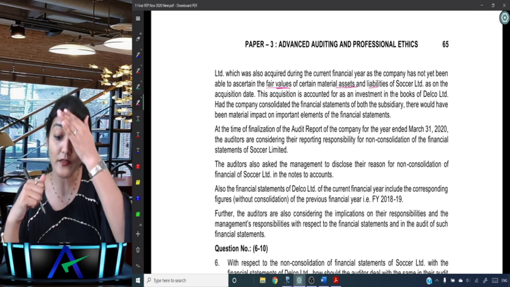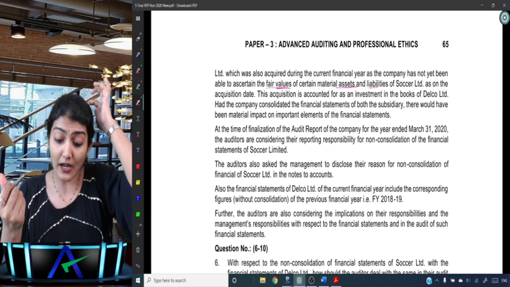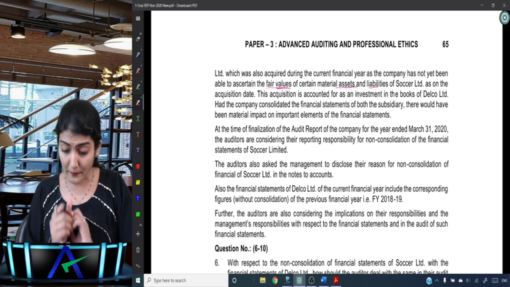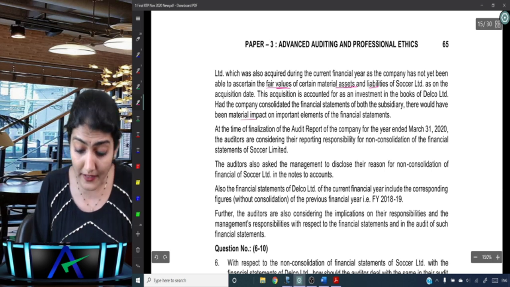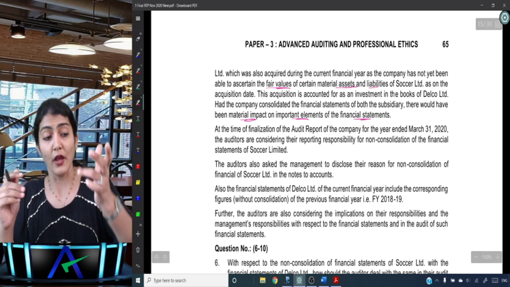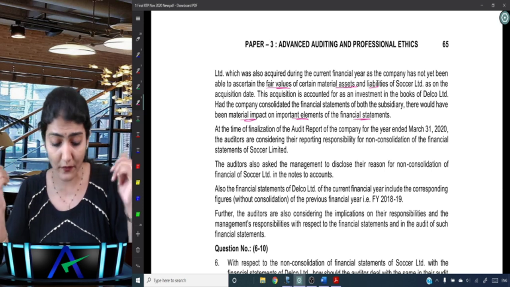This acquisition was accounted for as an investment in the books of Delco Limited. Had the company consolidated the financial statements of both the subsidiaries, there would have been a material impact on the important elements of the financial statements. So they acquired two subsidiaries, one they consolidated, one they did not consolidate.